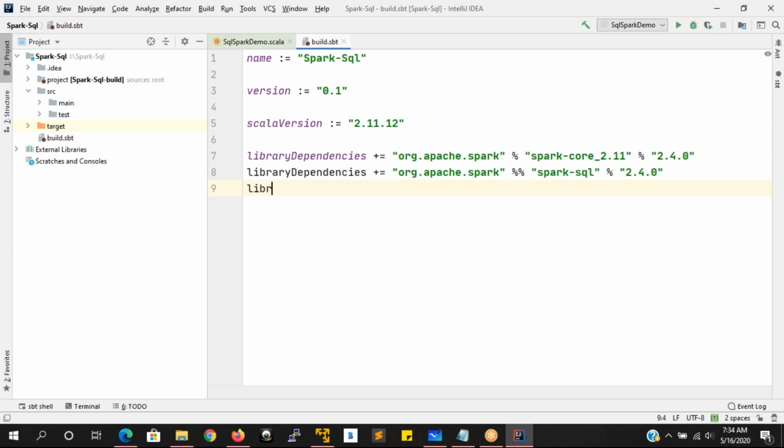And in the same way, here also we have to add library dependencies equivalent to the streaming application.